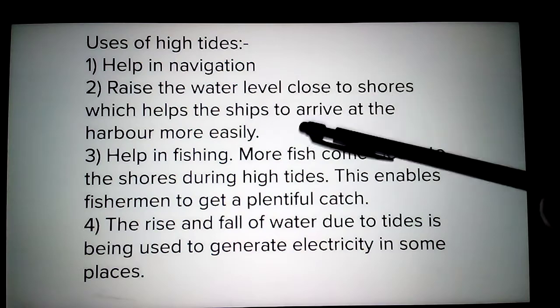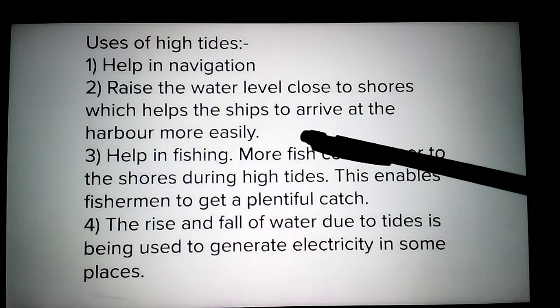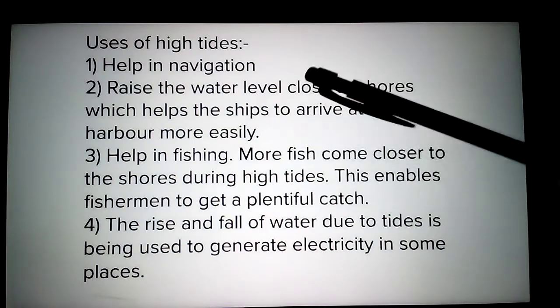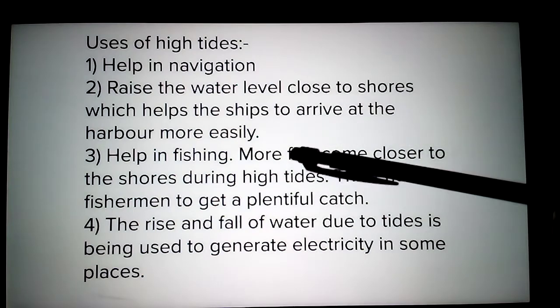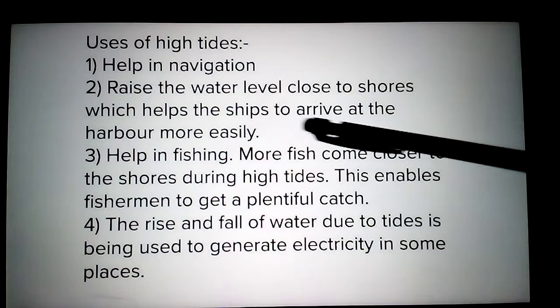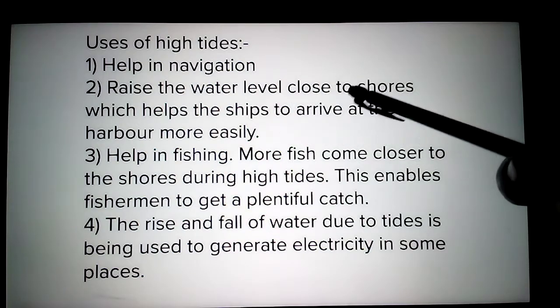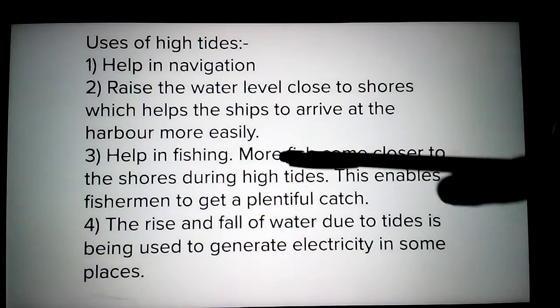Why will they halt in the harbor? So we are sending the goods to other countries or other continents from the harbor only. They will keep all the goods in the harbor. When the ship comes, they will load and reload in the harbor. So here, because of the high tide, the ships will come close to the harbor more easily.